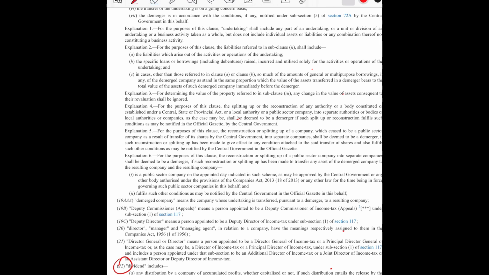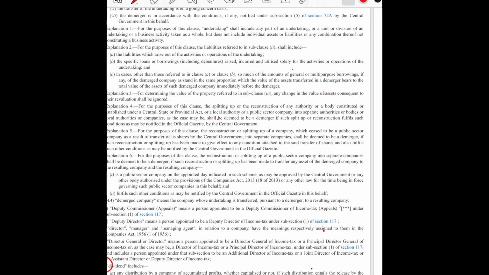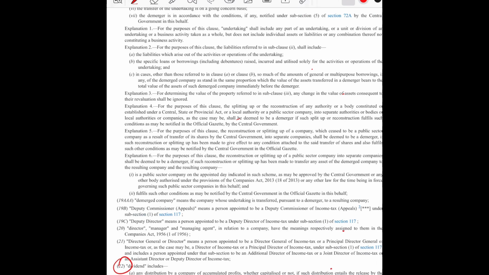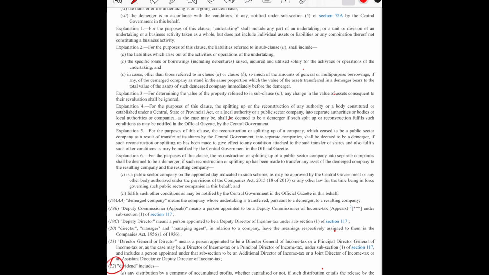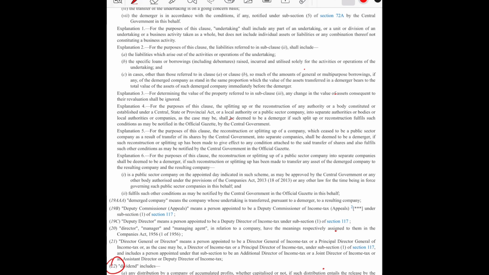So any distribution to its shareholder by the company of debenture, stock, deposit certificate in any form, with or without interest, and any distribution to its preference shareholder of the shares by the way of bonus to the extent to which company possesses accumulated profit, whether capitalized or not. So this section talks about that the shareholder, if they receive debenture, deposit certificate, debenture stocks,